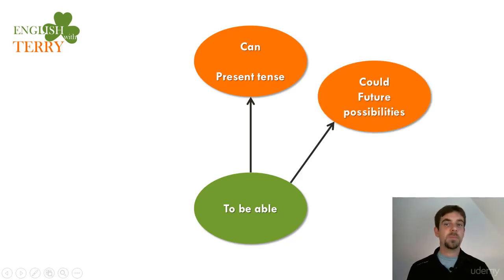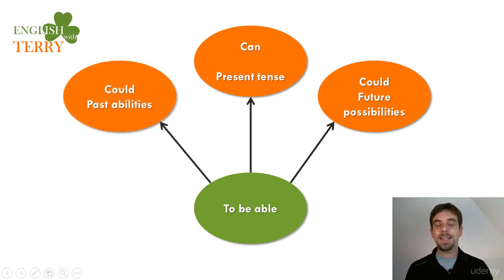Could talks about future possibilities, things that are possible, things we could do. In the past, it talks about past abilities, things that we were able to do, that was our ability, our capacity. Now, in a lot of languages, could for future possibilities and could for past abilities are different words. But in English, they are one word, but two different meanings. We decide from the situation.